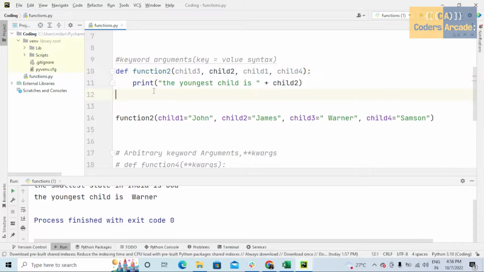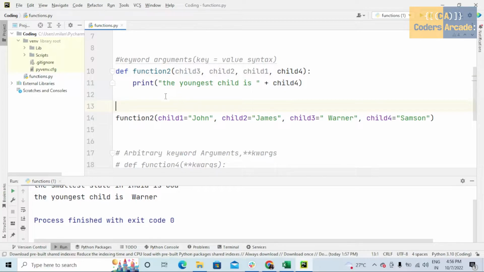And after this what happens? Here I am printing the statement, the youngest child is child2. And here you can see this child2 is highlighted. If I change this to child1, see, child1 is highlighted. And if I change this to child4, see, child4 is highlighted.